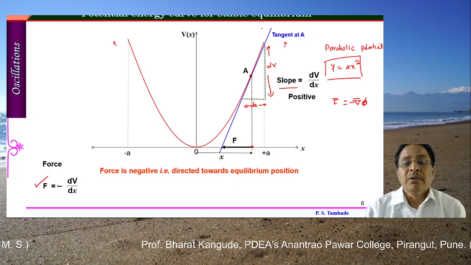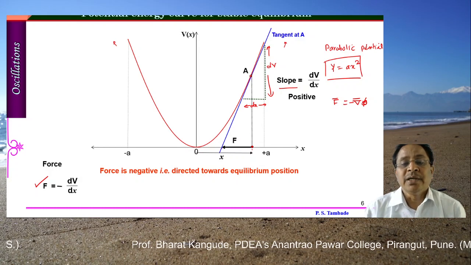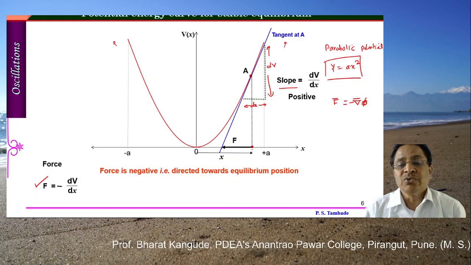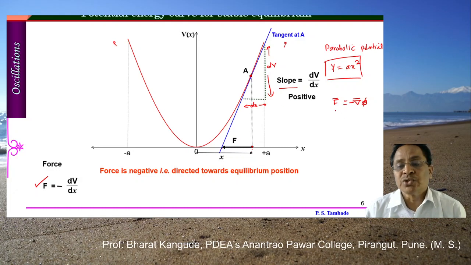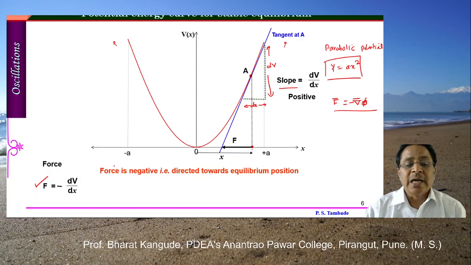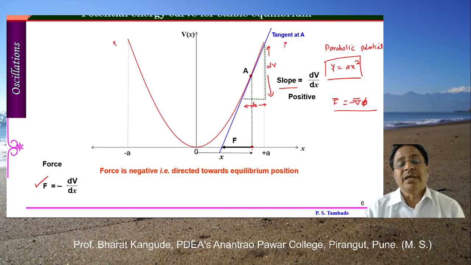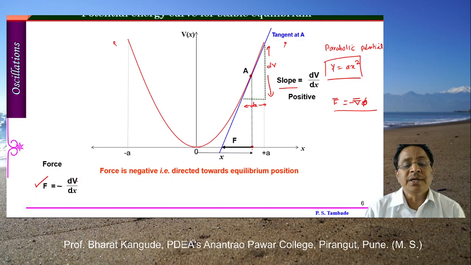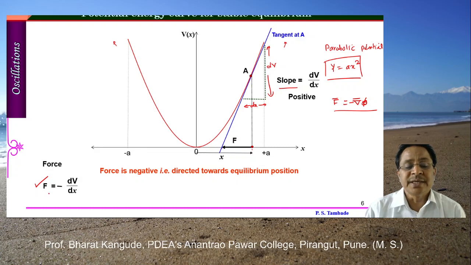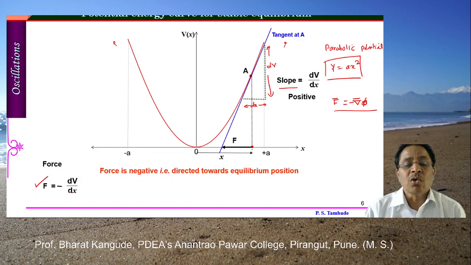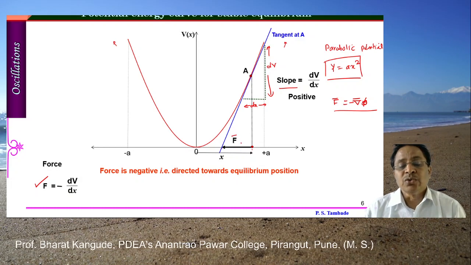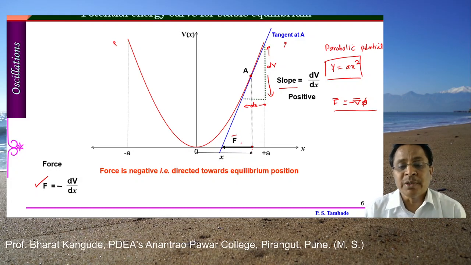So what I did: for this curve on the right hand side at point A, we drew a tangent and obtained its slope. This slope is positive. According to our definition, force is given by the negative gradient of the potential, and finally we obtain the expression F equals minus dV upon dx. Since dV upon dx is positive, the force has a negative direction, towards the equilibrium position, as shown by this capital F bar. So this is the force shown on that side.